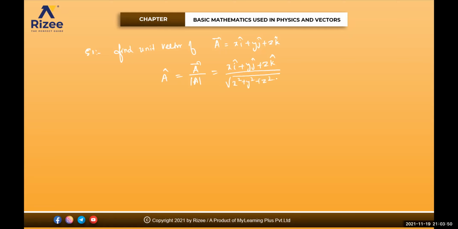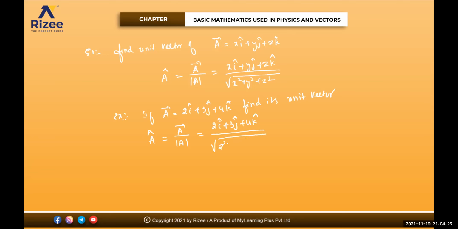I'll give you one more example. Say for example, if A bar is equal to 2i cap plus 3j cap plus 4k cap, find its unit vector. That means A cap is the unit vector, represented by A bar divided by mod A. A bar is 2i cap plus 3j cap plus 4k cap, divided by magnitude.